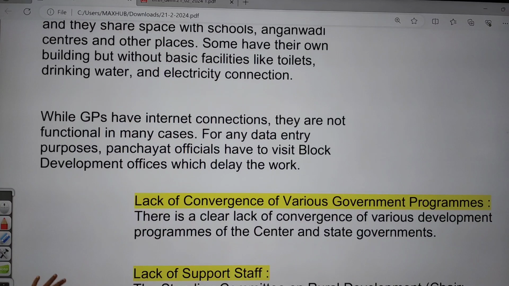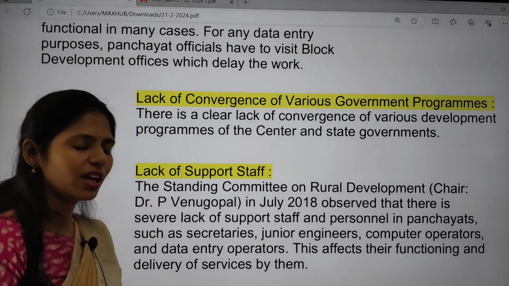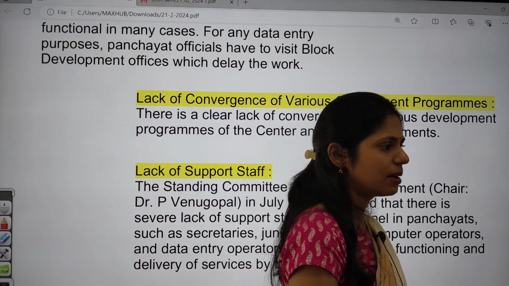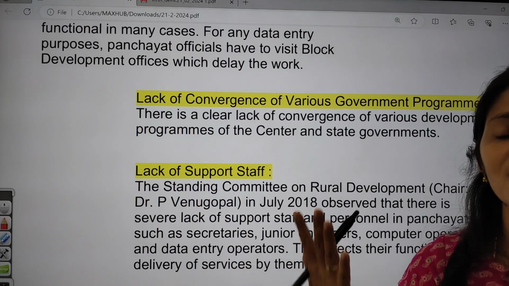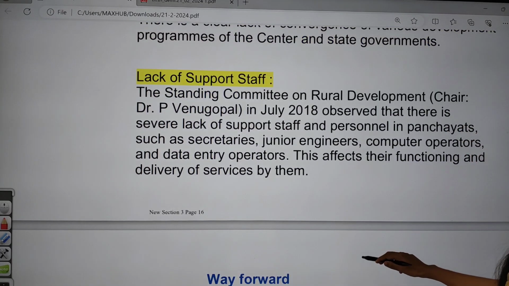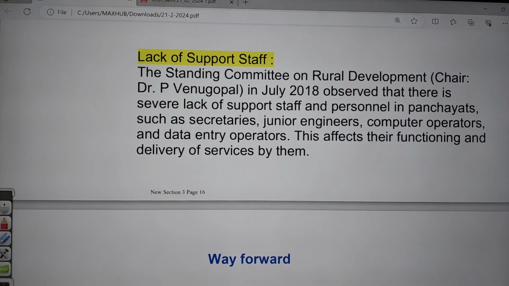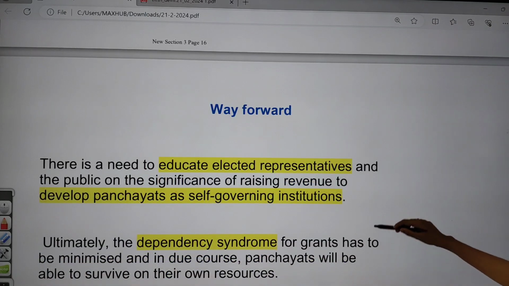And there is also a lack of convergence of various government programs. The central government comes up with some programs, and the state government also comes up with some programs, but local self-government has no convergence with these programs at all. They also do not have proper support staff, like junior engineers, secretaries, computer operators, data entry operators. So they do not function properly, and there is no proper delivery of services. So these are the problems.